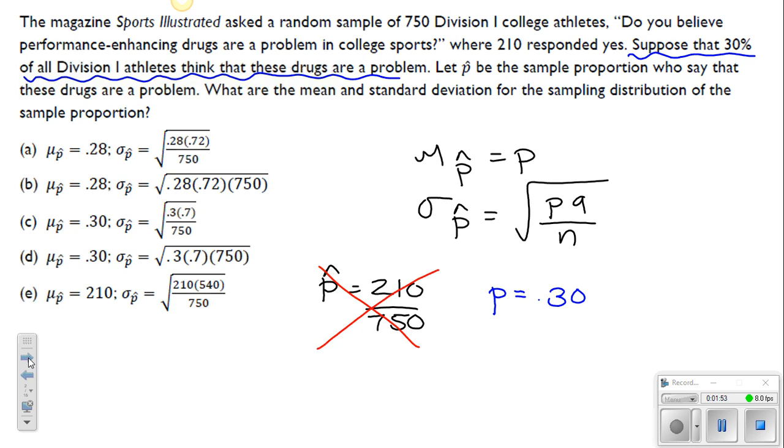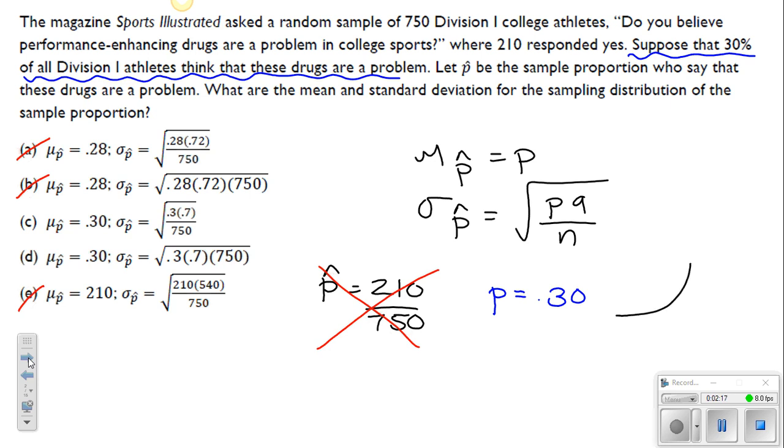So notice here that a lot of the answer choices involve 210 out of 750, and if memory serves, that's going to be your 0.28. So you can go ahead and mark those two answer choices out. Additionally, you can mark out 210 for answer choice E because it's not a proportion. It's just a number, 210. So we're down to C and D here for this one.